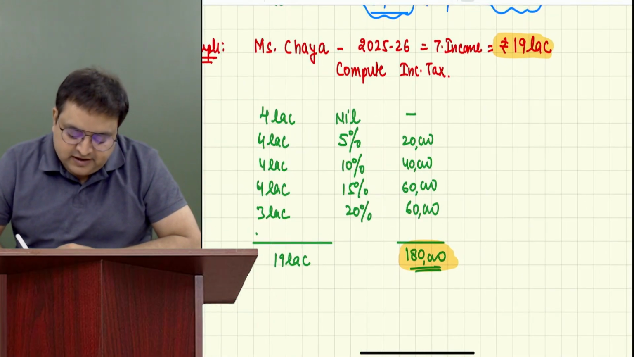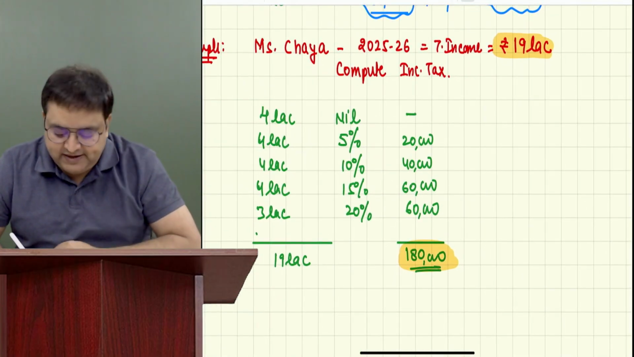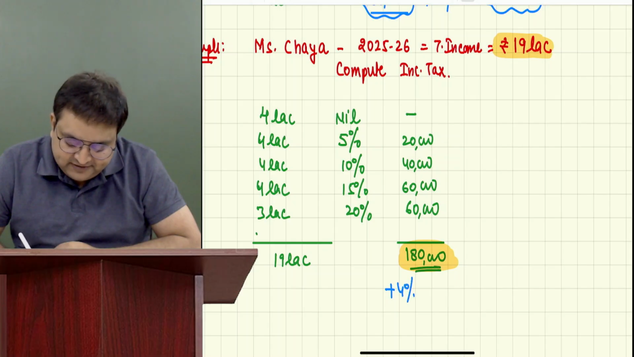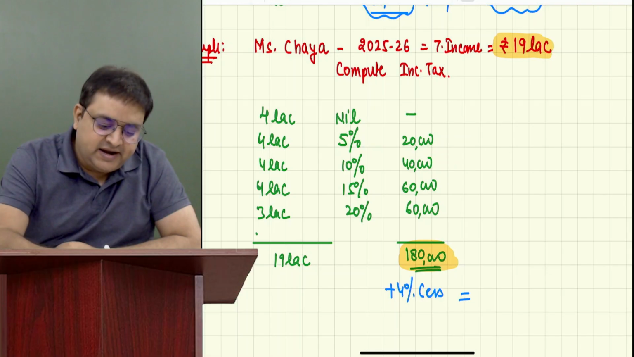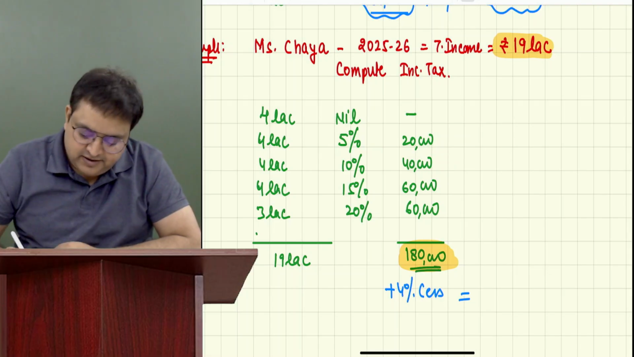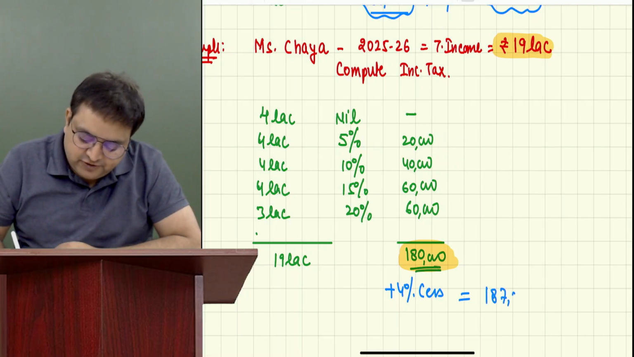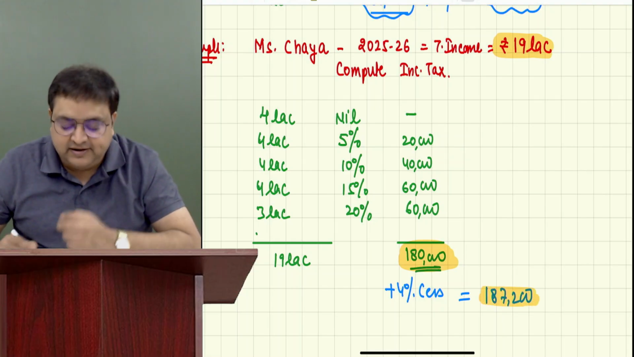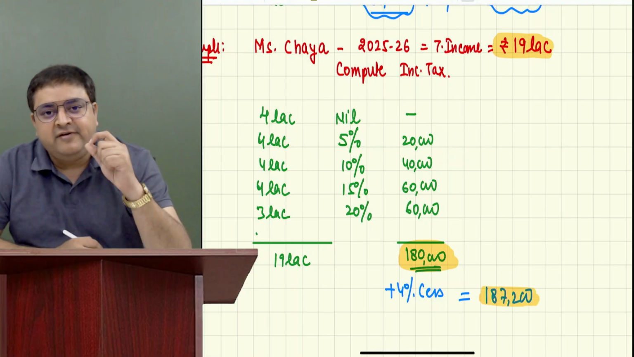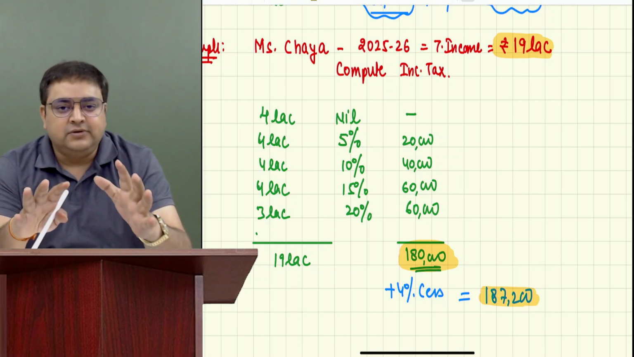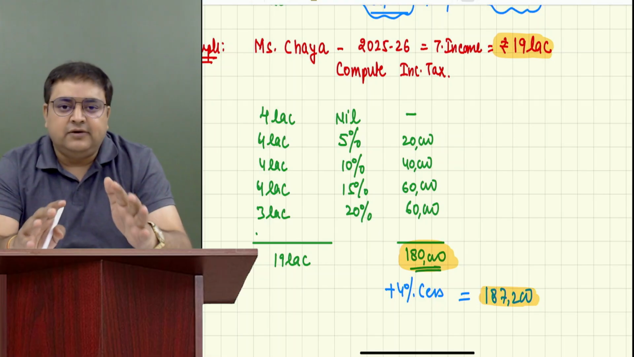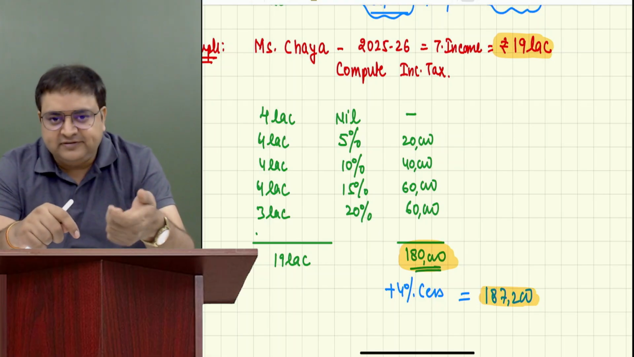Chaya has to pay not just 1,80,000 but plus 4% cess also. So after 4% cess, it will become 1,87,200, which is the net tax liability. It is always there. Wherever income tax goes, cess will follow. Cess is like a shadow, so you should never forget to add 4% cess.